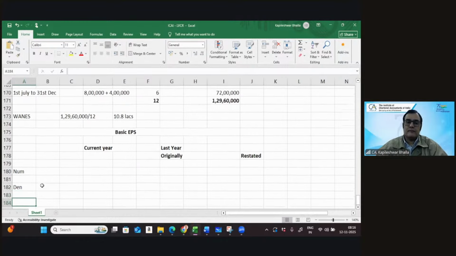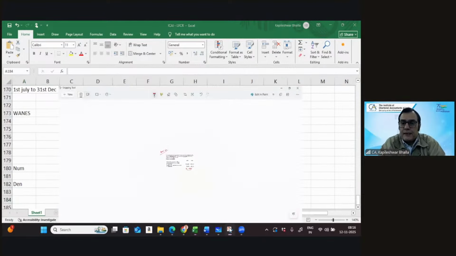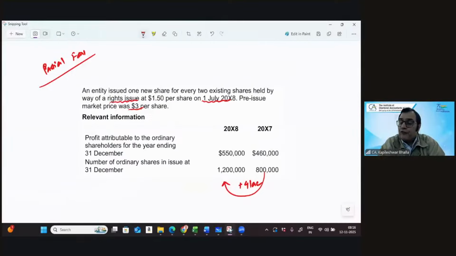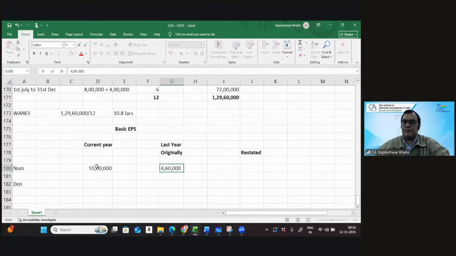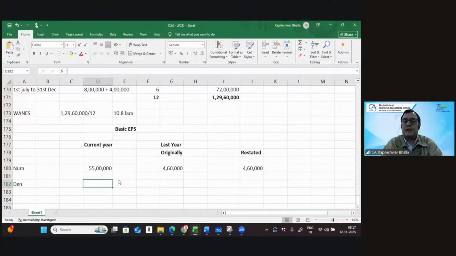So I guess let's come back. The numerator is 5 lakh 50 and 460. So the numerator for the current year is 5 lakh 50. The numerator for the last year is 4 lakh 60. Even for the restated, it is 4 lakh 60. And we consider the denominator.